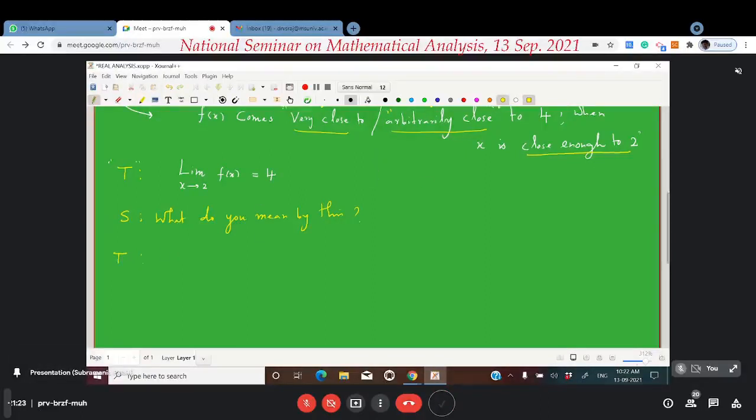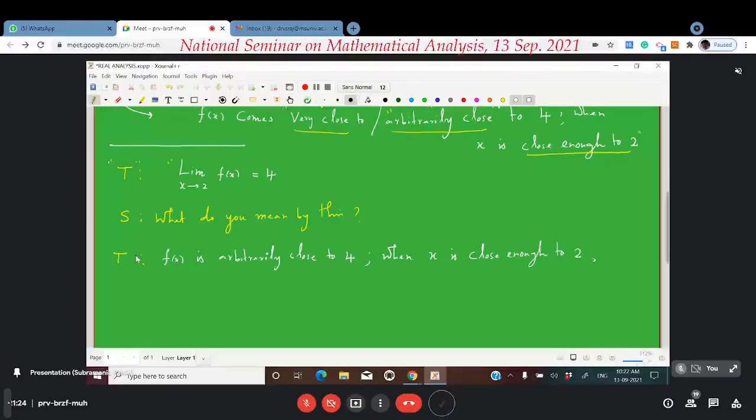Teacher will say, by writing this, limit of f of x is equal to 4 when x goes to 2, I mean the value of f of x is arbitrarily close, or very close, to 4, not always, when x is close enough to 2. That's all. I am starting my conversation here.